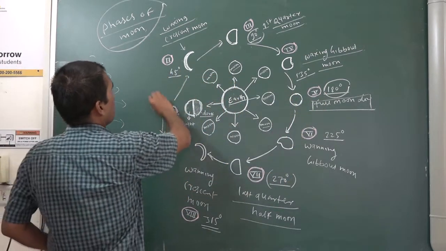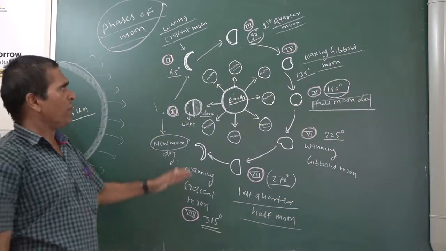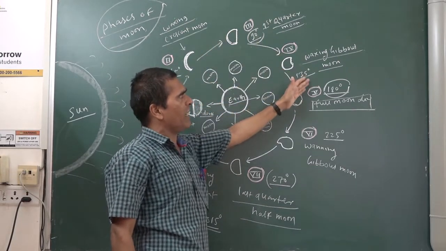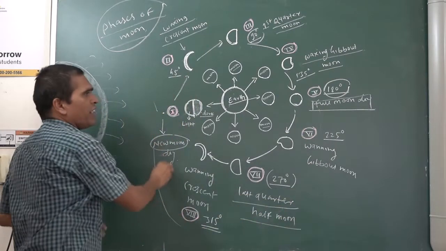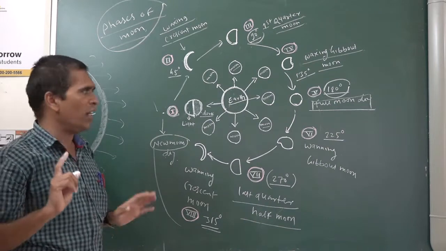Now from this position to this, it is waxing. Waxing means the shapes are changing from smaller size to big size, that is called waxing. And from here to here, like this, it is waning. The shapes are going to decrease, and that is called waning.